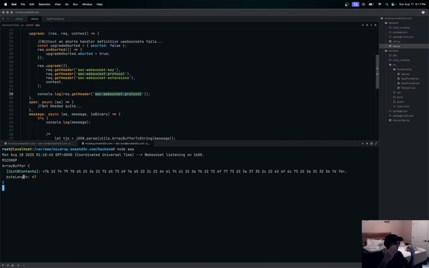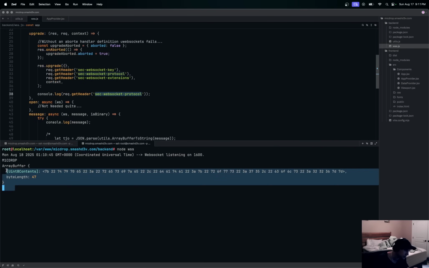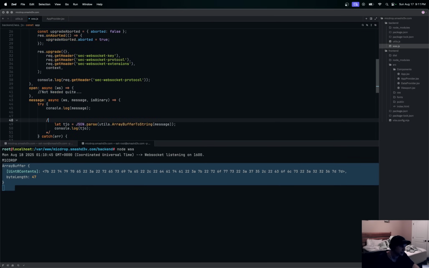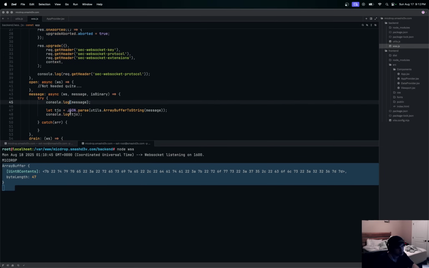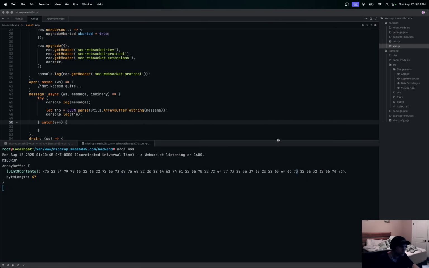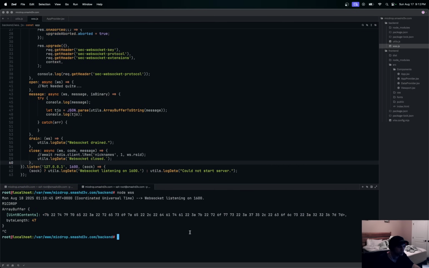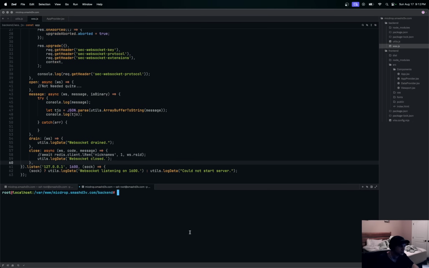When our application first loads and connects, it sends over a JSON string. That's the rows and the columns, and that's what this is right here. So if we take this and uncomment it, and we console log this, what we're going to see is the rows and our columns from our front end, in theory, right? So I'm going to drop this down like this. We're going to reload our WebSocket server. Actually, let me clear that, and then we'll reload this.